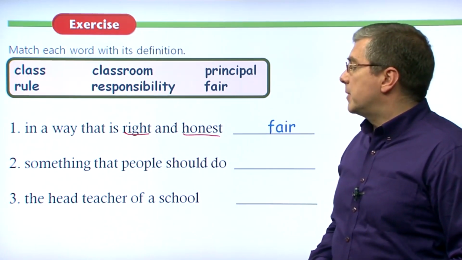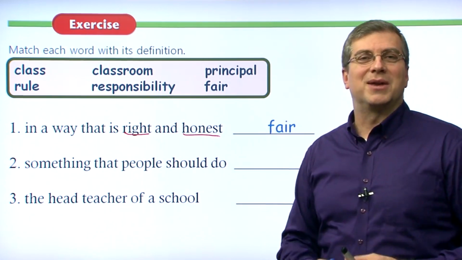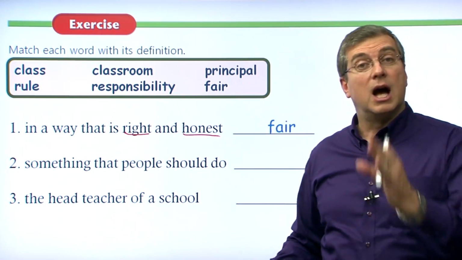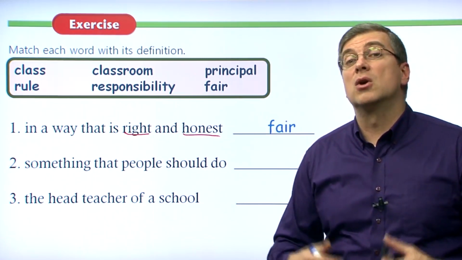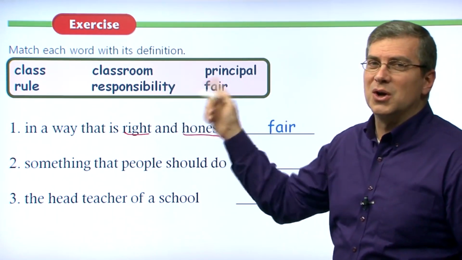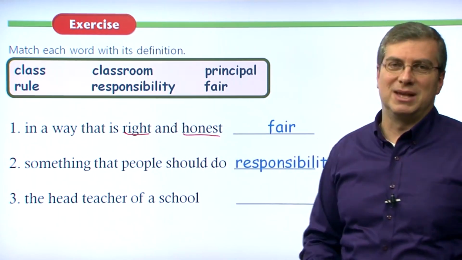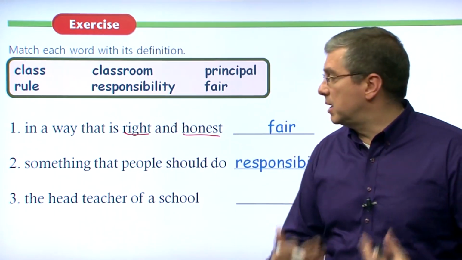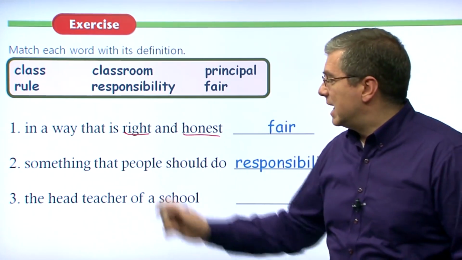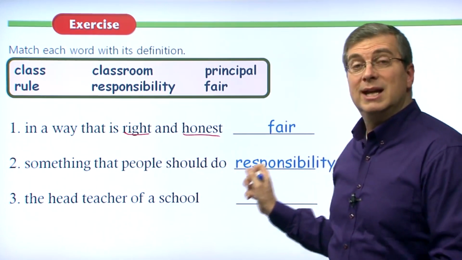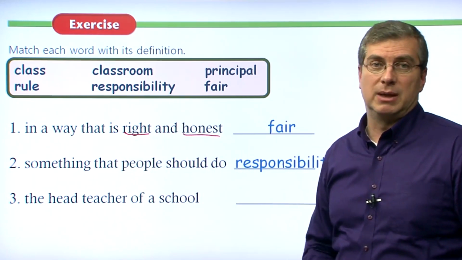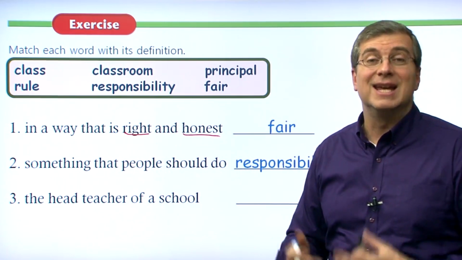Number two, something that people should do. We talked about this a little bit, right? We said that one of the things you should do is wear your seatbelt. Another thing that you should do is follow the rules. These are things we should do. They are what? It's a very long word. Do you remember? It is responsibility. So it is our responsibility to follow the rules. It is our responsibility to wear a seatbelt. It is something that people should do. It's their responsibility. It's your responsibility. It's her responsibility. Okay? Whose responsibility is it?